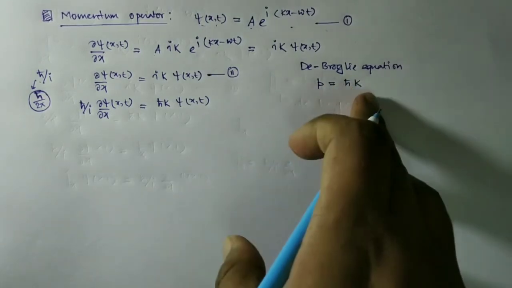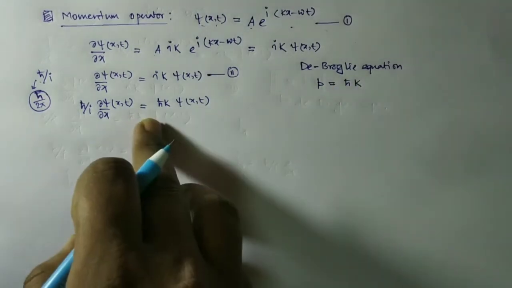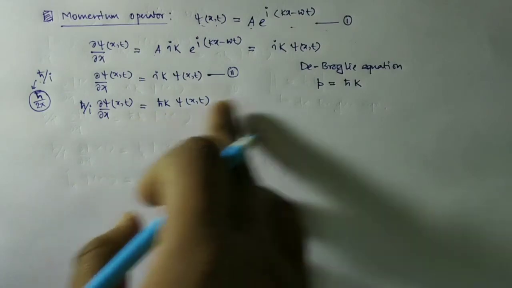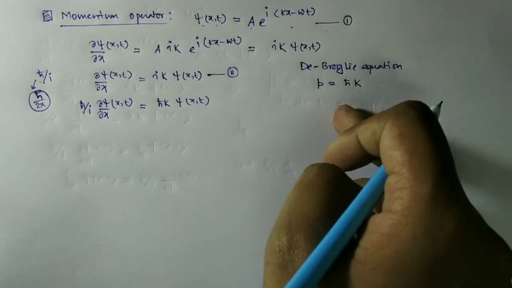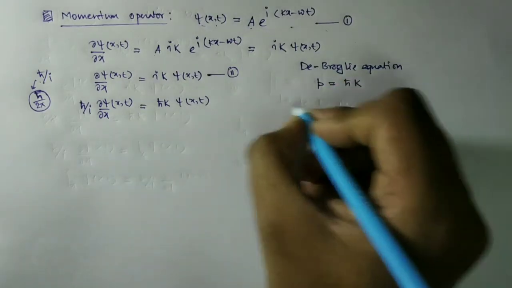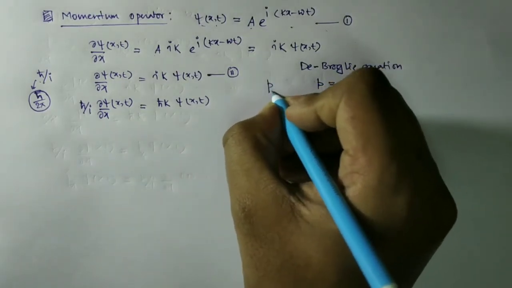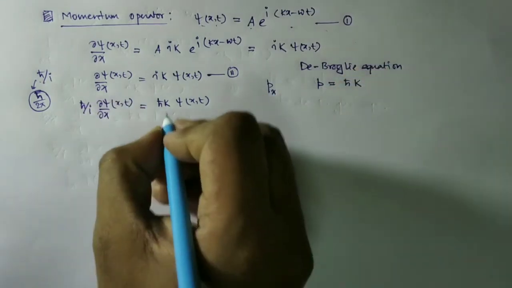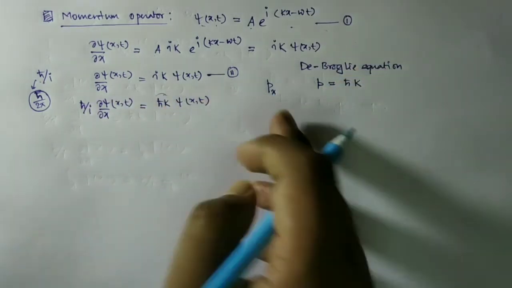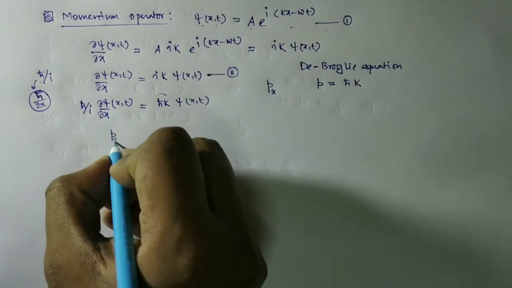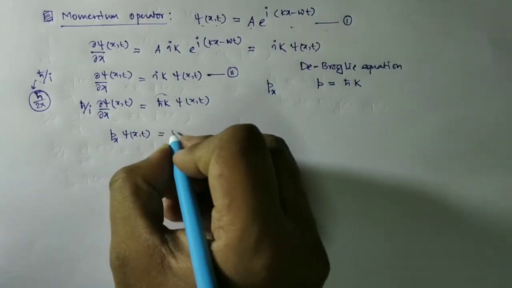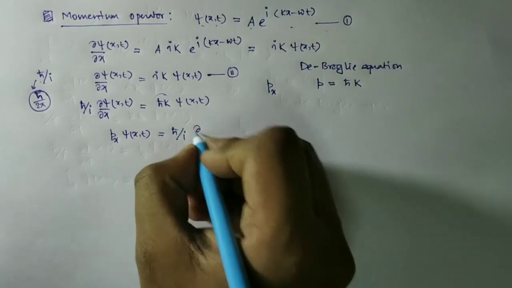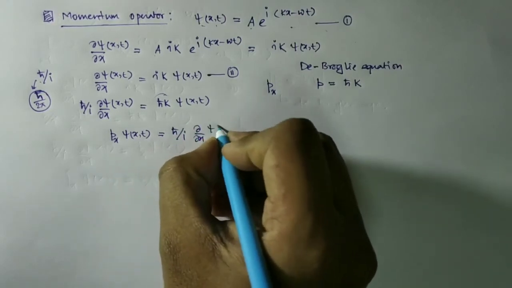This is the relation between the momentum and the wave vector. Now here we have h cut k, which can be replaced by the momentum. As we are considering a particle moving along the x-axis in one-dimensional motion, let us write h cut k as px. So we have px psi(x,t) equal to h cut by i del/del x of psi(x,t).